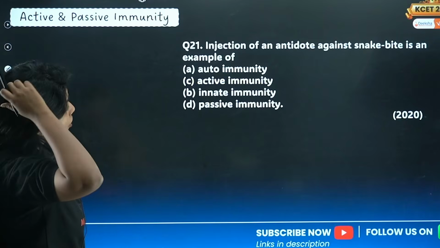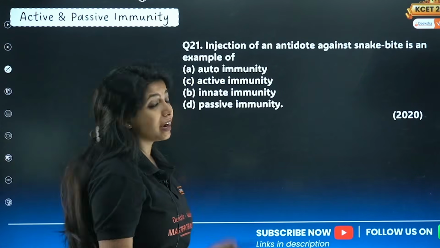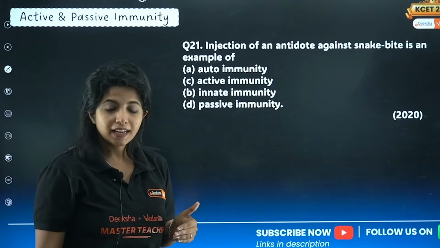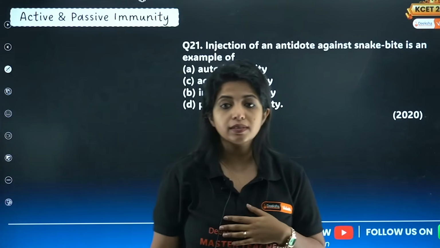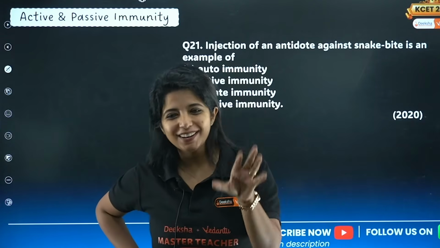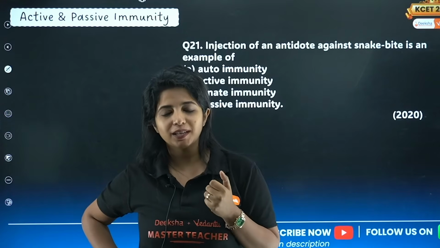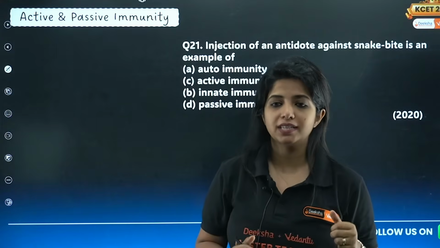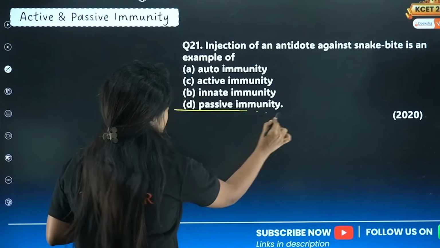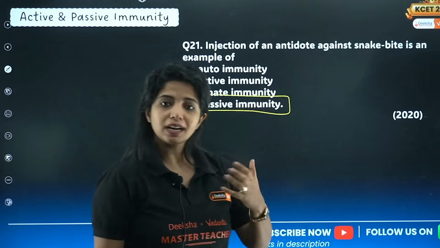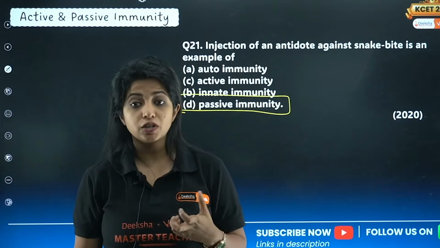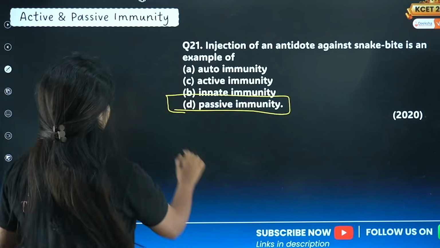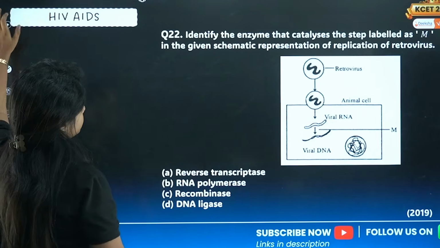Question number 21. Injection of an antidote against snake bite is an example of. Again, snake bite. I am giving antibodies to the body. I'm the doctor, you come with a snake bite. Will I say, hey, wait? No, your body will react, your body will produce antibodies. Will the doctor do that? No, the doctor will give ready-made antibodies. This is an example of passive immunization. Same thing with tetanus. Whenever there are chances of tetanus infection, you're given antibodies against it. So passive immunization is the answer for this question.